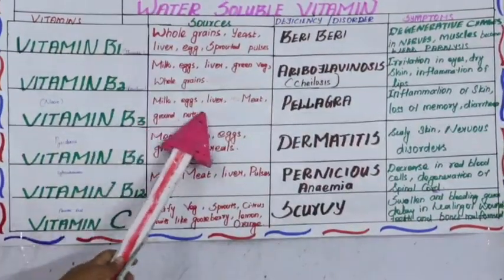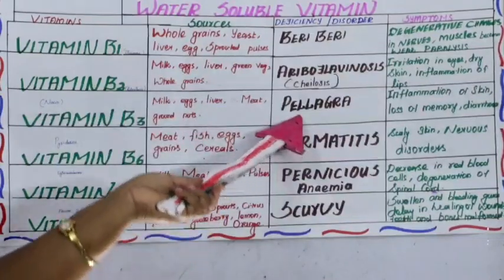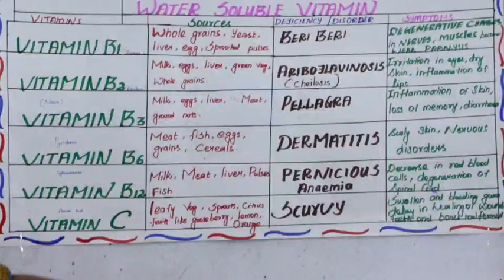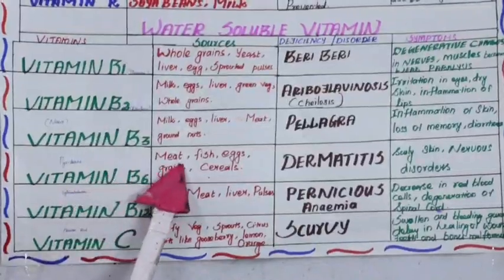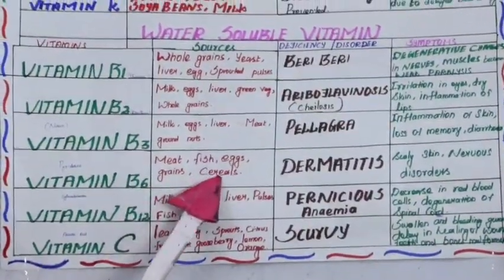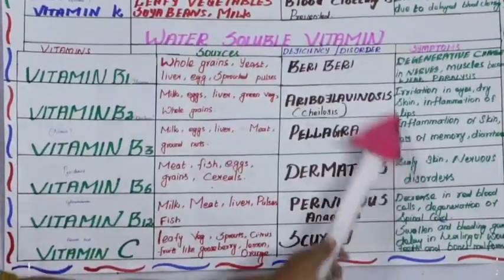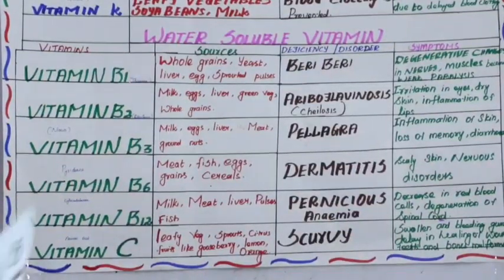It's rich in milk, eggs, liver, meat, groundnuts. Its deficiency disorder is pellagra: inflammation of skin, loss of memory and diarrhea. Next one is vitamin B6, pyridoxine. It is rich in meat, fish, eggs, grains and cereals. Its deficiency disorder is dermatitis. The symptoms are scaly skin and nervous disorders. So look at the picture.